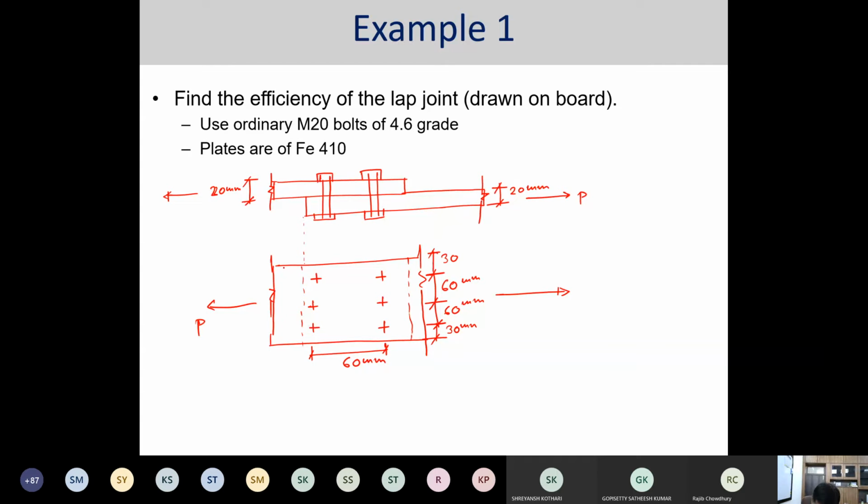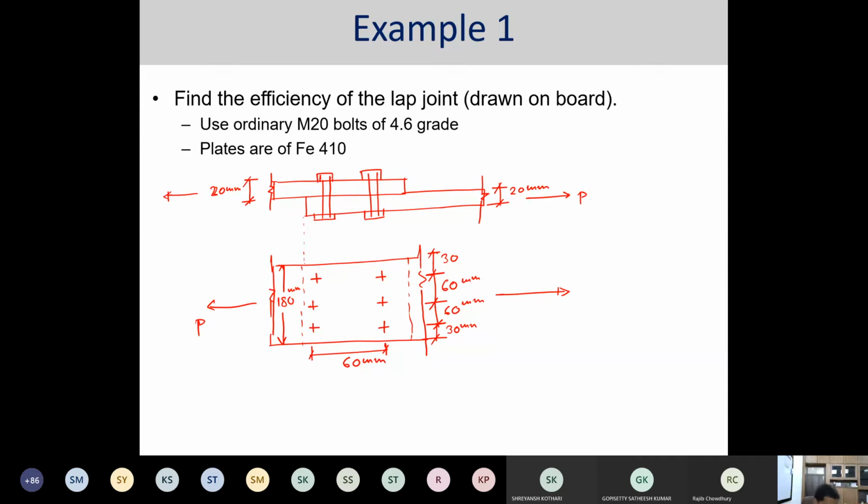Now the total width is 180. So you have to find, first of all, this is a lap joint, right?